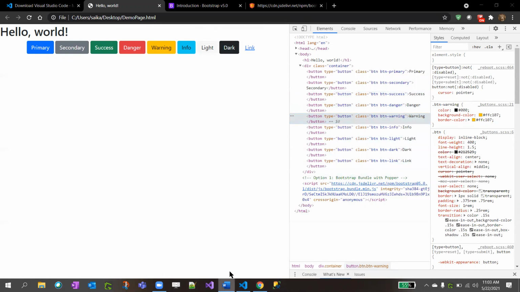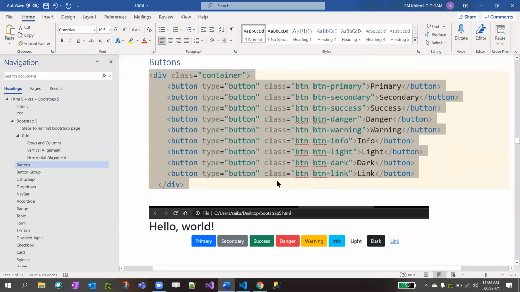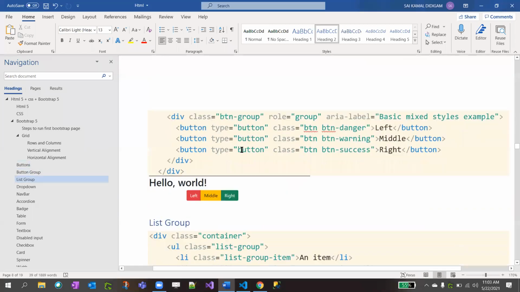Okay, we will move on. This is for different types of buttons. Now I'm going to demo on button group.